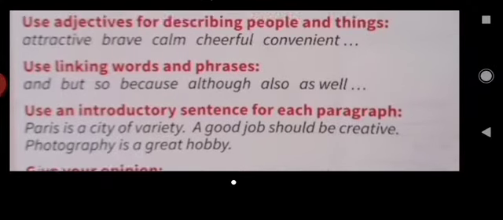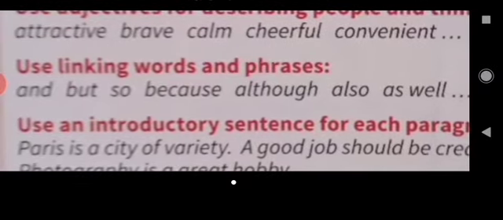Okay, so we can also use linking words, okay? And again, we want to use as many of these as is necessary, don't overdo it, of course, but we want to use them every chance we get. Okay, so things like and, but, so. Okay, and so is similar to therefore. Because or as. You could also use as instead of because. Although or however. Okay, also and as well.